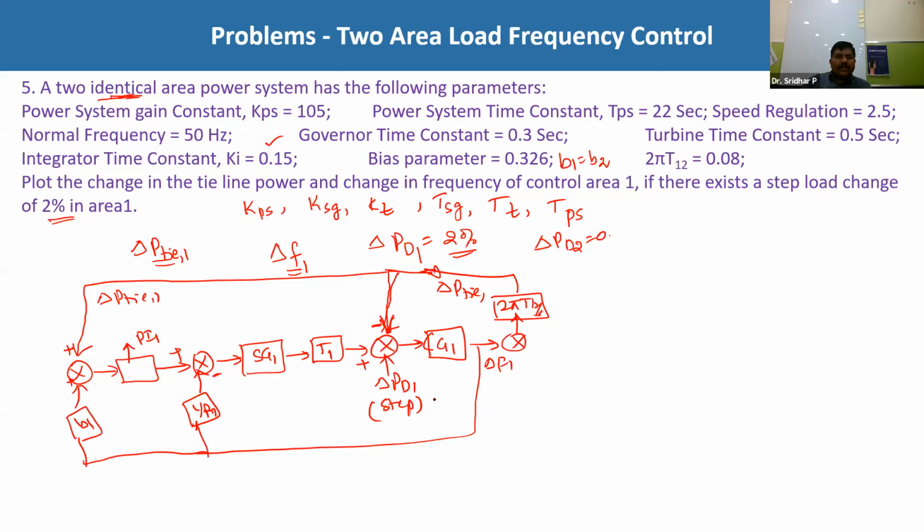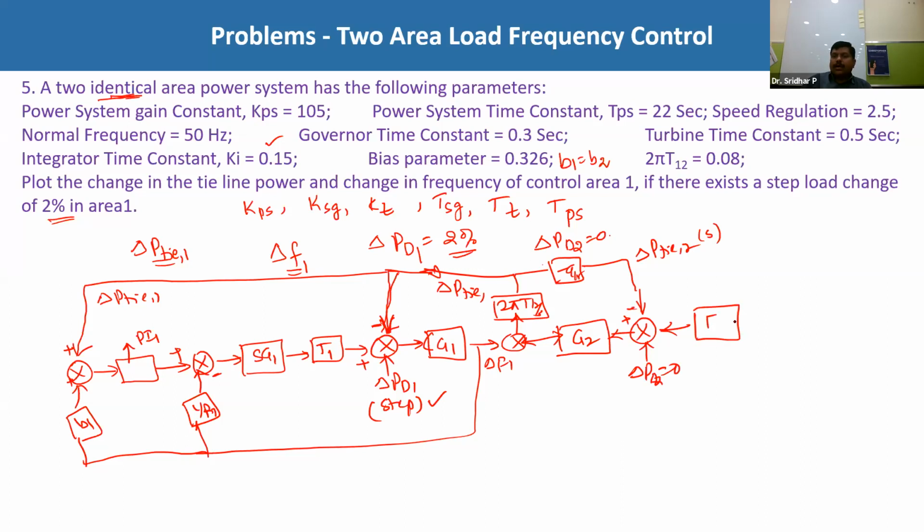In this one, this is finite, right? Now on the right side, if you are seeing, sorry, the direction is reverse, I'm extremely sorry. So this is the generator 2, then again there will be a summer. This summer will have two things, and here this is minus A12 and this is delta P tie 2 of S. And what about this value? This is nothing but the delta PD2 is equal to 0, so you can eliminate this. So this is minus and this is plus, and then this is the turbine 2, and then this is speed governor 2, then next one is one summer.